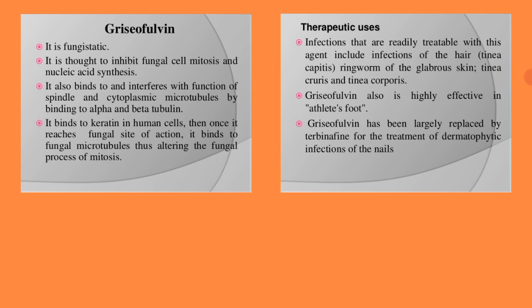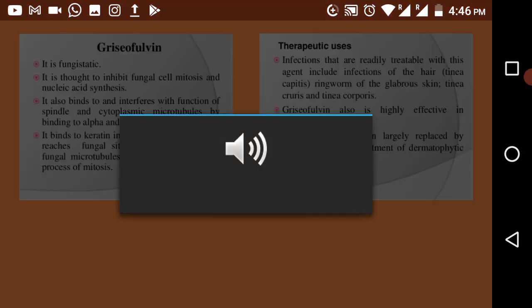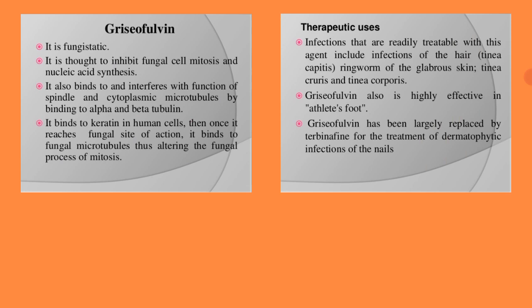Okay, first it will bind to the microtubules, and after that it will get entry inside the body of the fungus, and there it will alter the fungal process of mitosis. During the spindle formation in mitosis, it will interrupt that process, and therefore the further division will not take place.